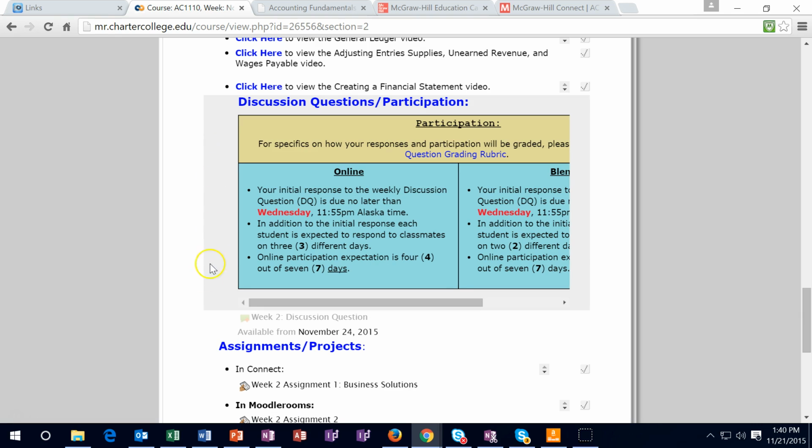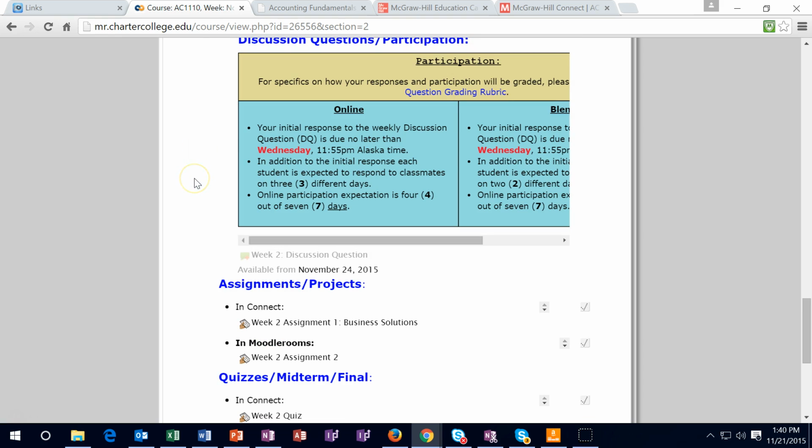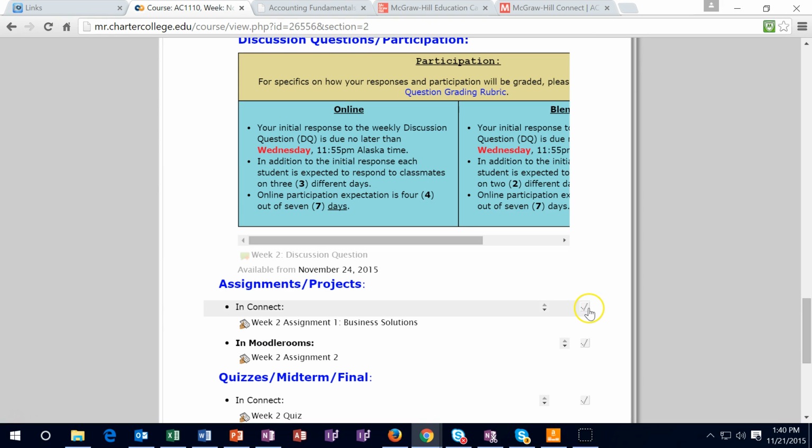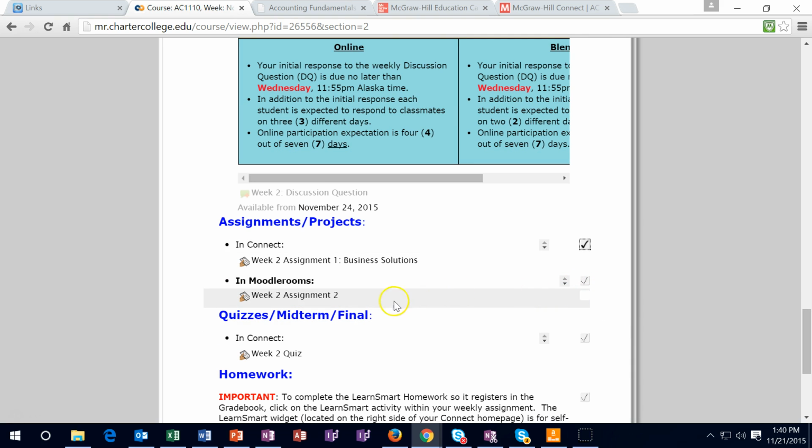Under the discussion forums on down, this is where the information happens. So you want to go through this information and check off that you have done this stuff. Everything from the discussions down, you want to say, okay, I did the discussion, check it off. I did the assignment, it's in Connect, that's okay, I'm still going to check it off here. When you do the Moodle Rooms assignment, you turn that in here. You want to check that off once you're done.